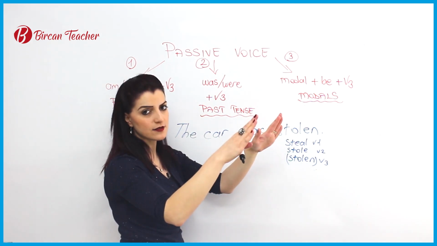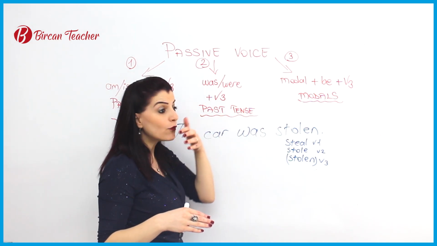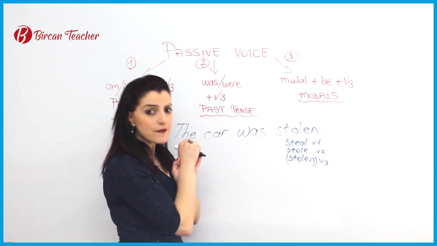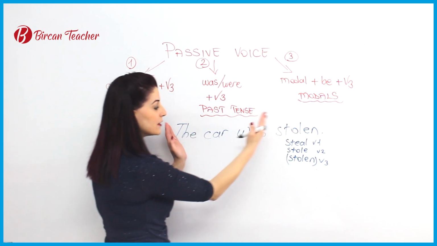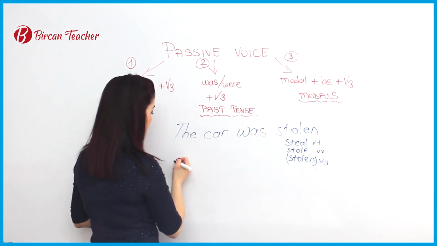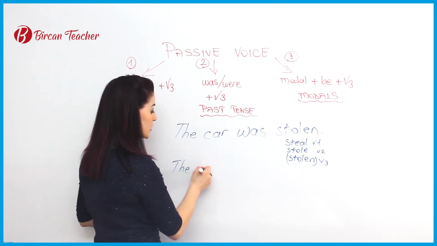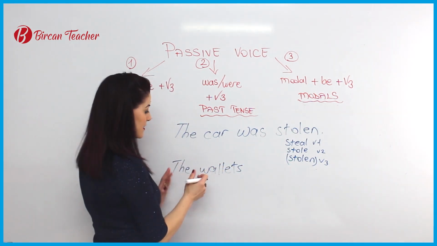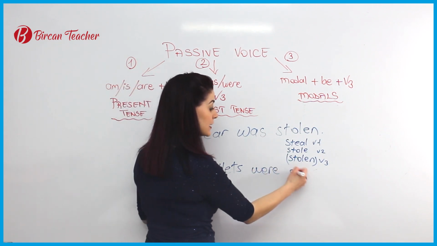My car was stolen. Somebody else. I didn't see, I didn't know, I don't want to say it maybe. But the focus and emphasis here is stealing. The action happened to it. The car was stolen. Maybe it is plural. The wallets, you know, you put your money in it. The wallets were stolen.